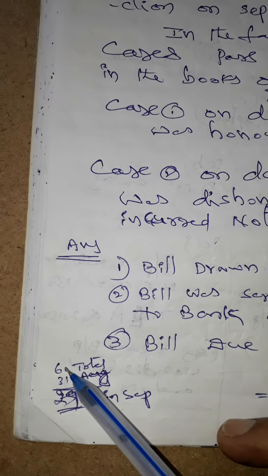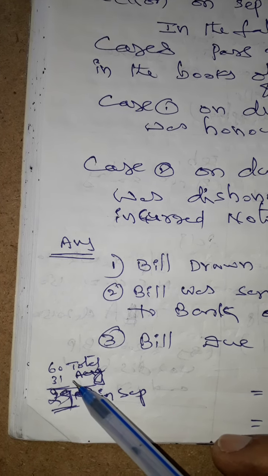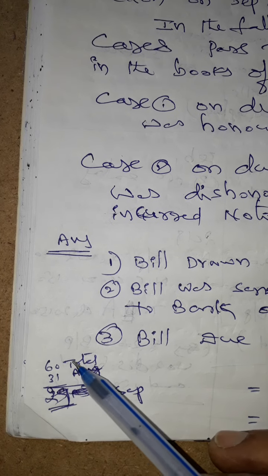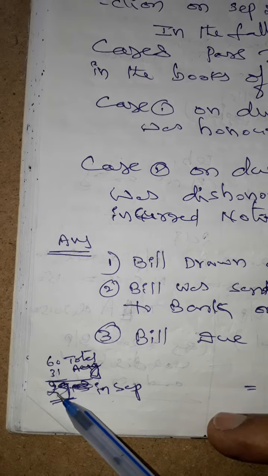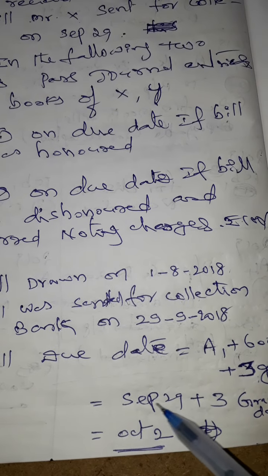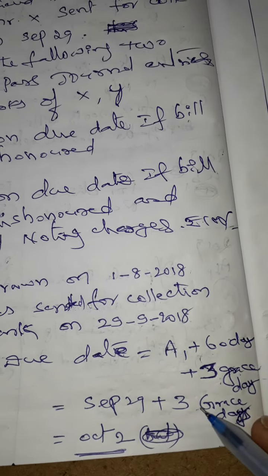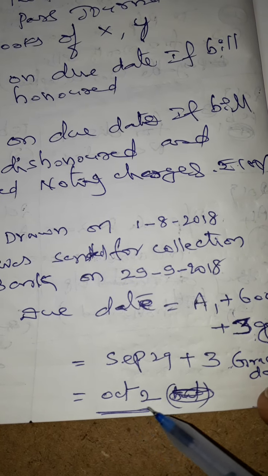60 days means here, taking August's 31 days into consideration, the remaining balance is considered in September, up to 29th. To September 29, adding 3 grace days, the due date becomes October 2nd.